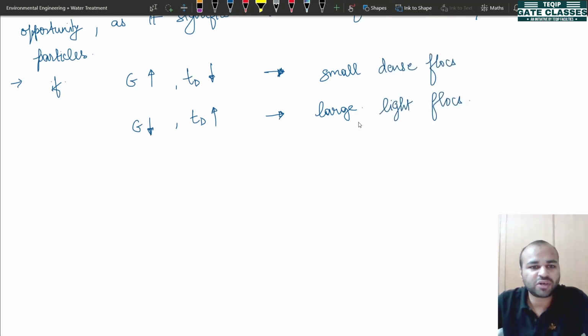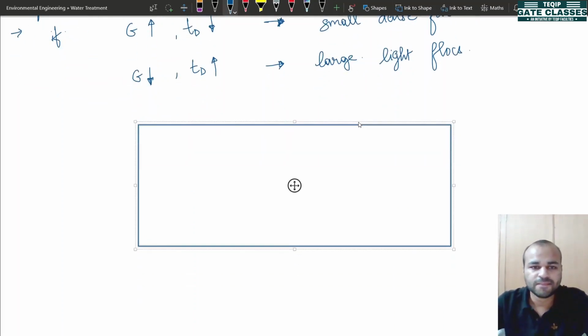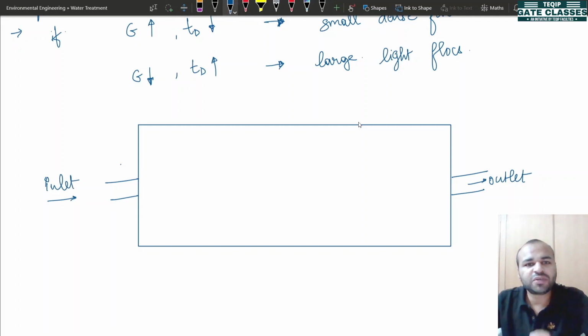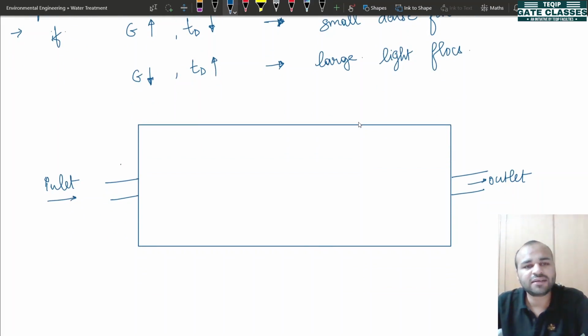So for that I am drawing a typical example. I am drawing a tank. This is your inlet and this is your outlet. We are trying to create here large and dense flocks. Okay, so for that, if we increase the detention time and value of G more, then the system becomes inefficient, for a single rotor. So what we do, we install two rotors instead.